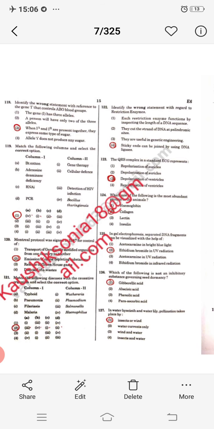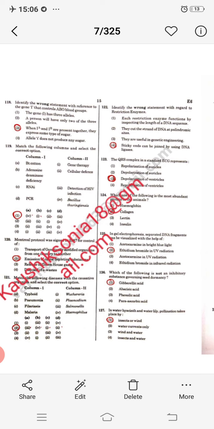Next, which of the following is the most abundant protein in animals? So that is collagen. Next question, in gel electrophoresis, separated DNA fragments can be visualized with the help of ethidium bromide in UV radiation. EtBr is a carcinogenic dye used to visualize the DNA bands in UV light, and the DNA bands are visible as orange fluorescent bands.